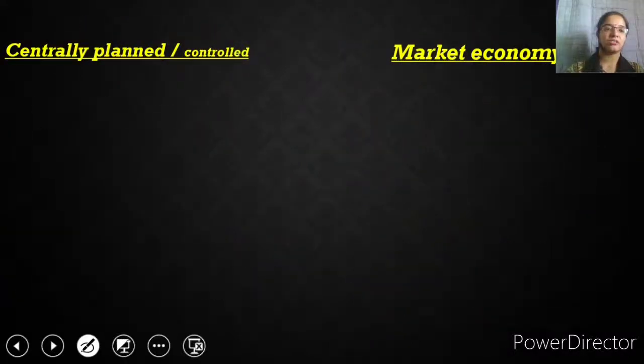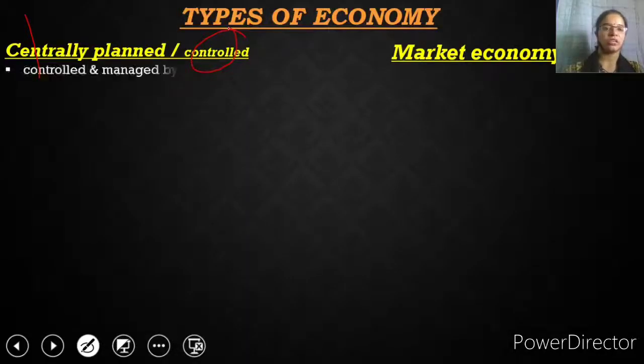The next topic is different types of economy. Already we have seen the sectors of the economy, like on the basis of control and management, 3 sectors of economics are there. The same is here with the new terms and the new definition. So first is the centrally planned economy, or it can be called the controlled economy. Okay, so what is this? If the production, the consumption, the distribution, everything is controlled, run, managed by the government, then any country having this type of economy is having the centrally planned economy or the controlled economy.